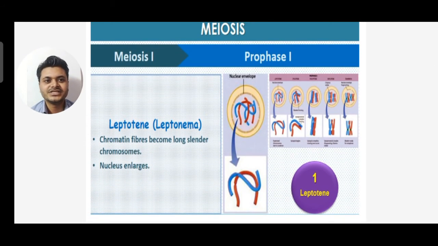Now let's see the first stage, that is the leptotene stage. So what is the leptotene stage? Here chromatin fibers become long slender chromosomes and the nucleus gets enlarged. You can see the picture of prophase 1 and the chromosome structure is also given.